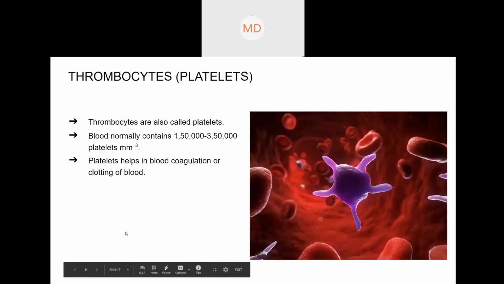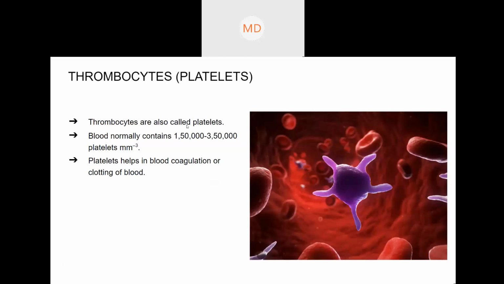Okay, so these platelets are known as thrombocytes. You can give attendance in the chat box. So these platelets are also known as thrombocytes. This is the third type of blood cells.